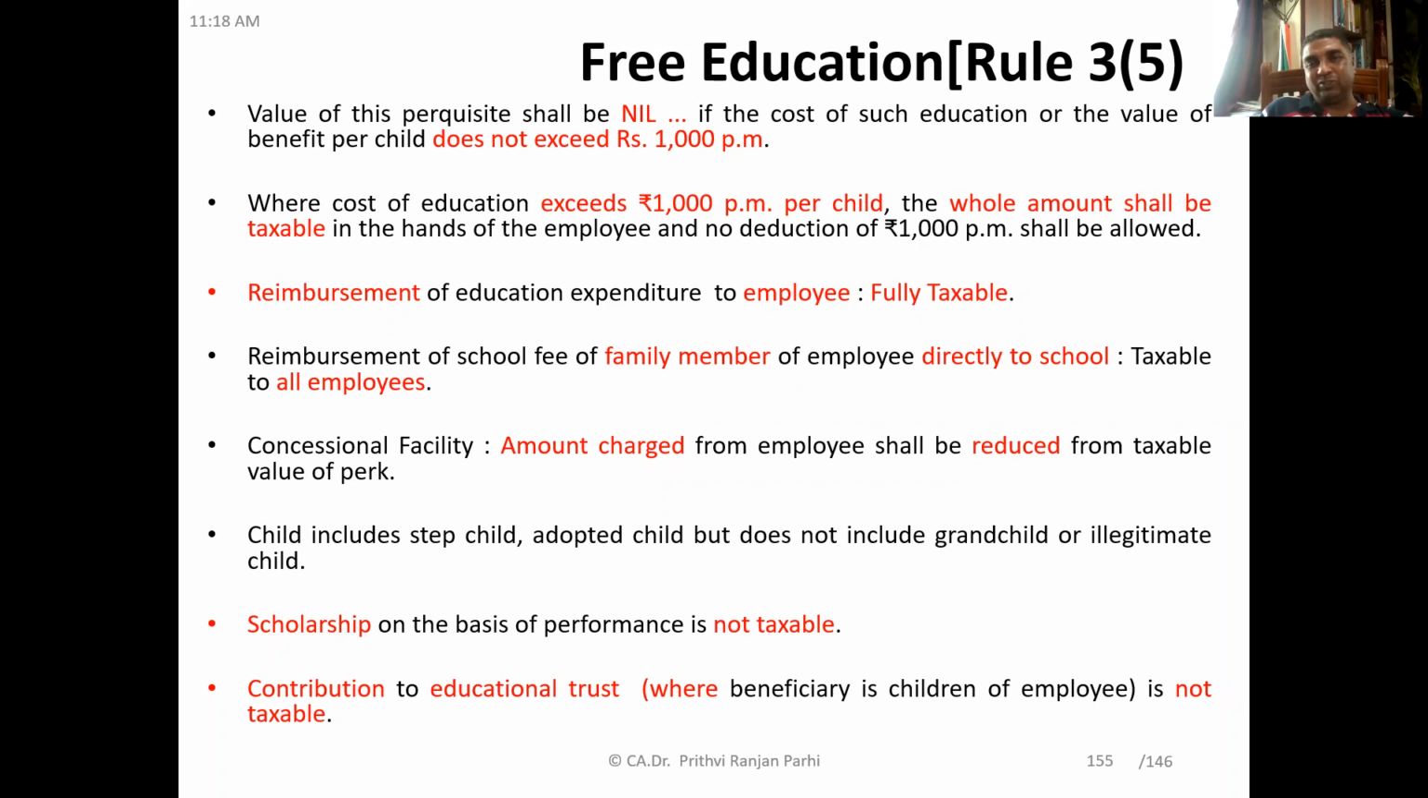Reimbursement of education expenditure to the employee is fully taxable. Reimbursement of school fee of family members of the employee directly to the school is taxable for all employees. For a concessional facility, if an amount is charged from the employee, it shall be reduced from the taxable value of the perquisite. And here we are talking about employee's children, and employee's children include stepchild and adopted child, but do not include a grandchild or illegitimate child.